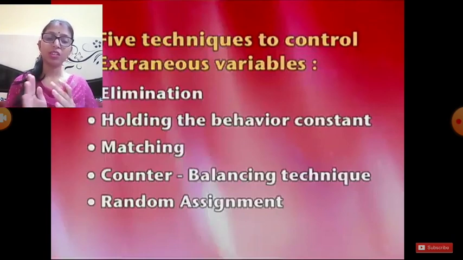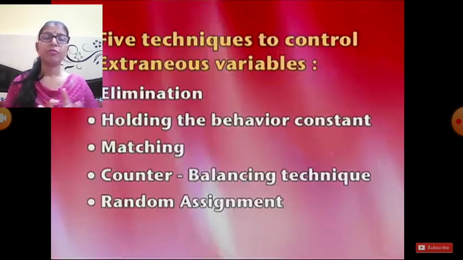So when we have to control organismic variables, the attributes of a person, the characteristics of the individual, for example fear, motivation, intelligence, personality, these are psychological characteristics which we cannot eliminate, and we cannot keep them constant either.